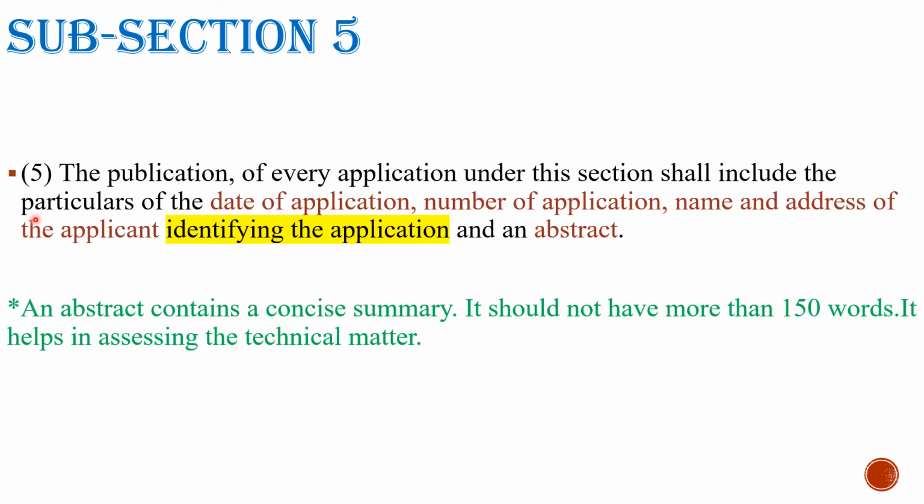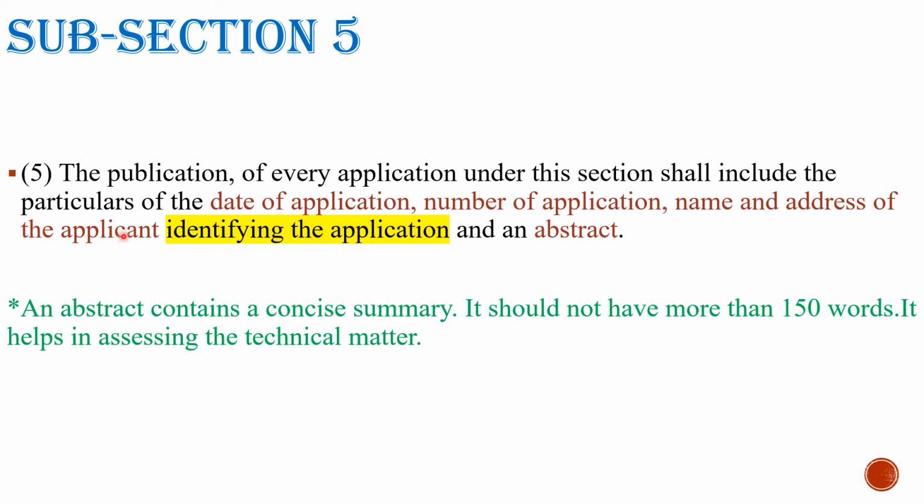Subsection 5. Subsection 5 says the publication of every application under this section shall include the particulars of the date of application, number of application, name and address of the applicant, identifying the application, and an abstract. That means whatever is required for identifying the application should be included. What are they? They are the date of the application, number of the application and name and address of the applicant. Along with this identification, an abstract is also included.